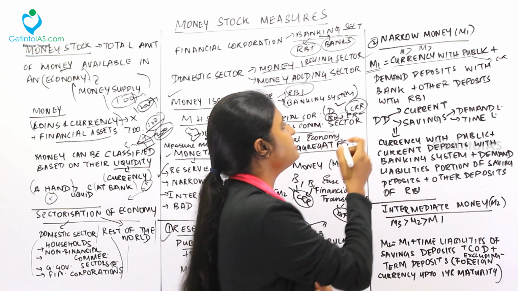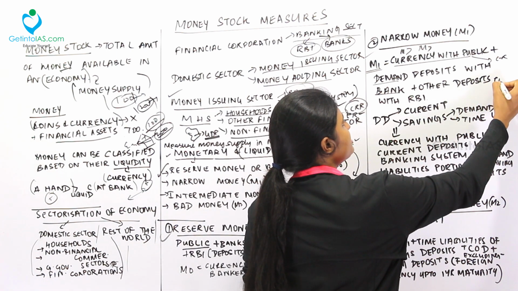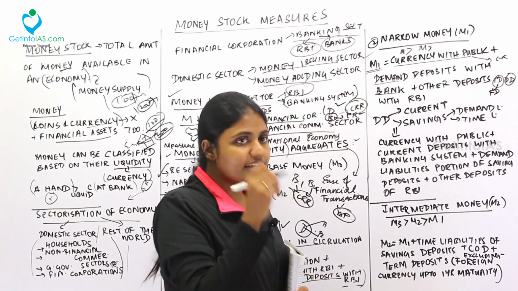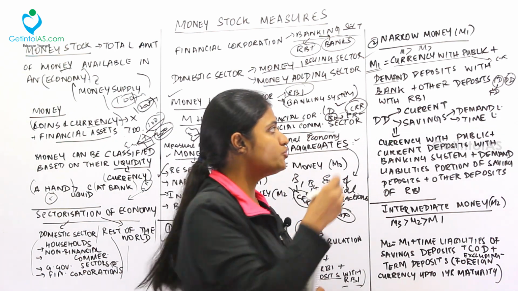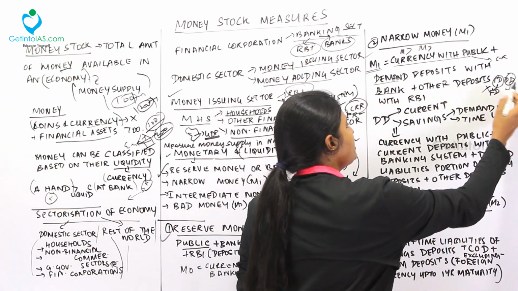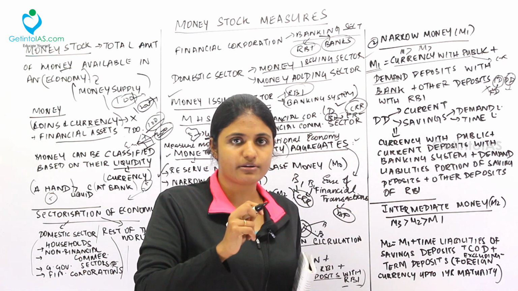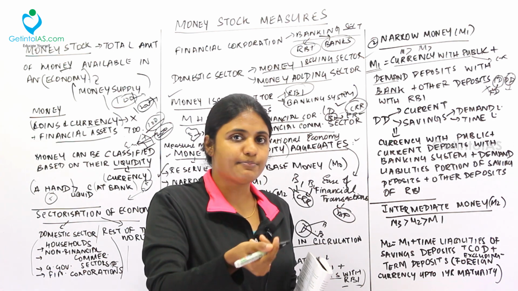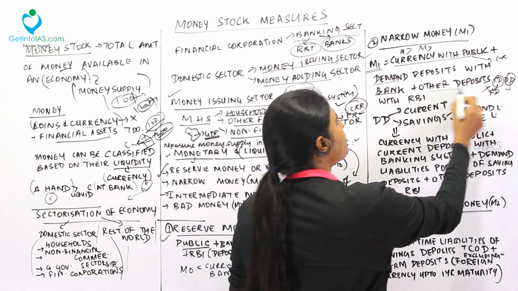Demand deposit with the bank means, see, I am going and depositing my money with the bank. There are two kinds of deposits, time deposits and demand deposits, right? Under time deposit, we have the fixed deposit, that is, there is a certain time, and only after the maturity can you take the amount from the bank, right? So, you can't take time deposits from the bank at any time. Demand deposit is whenever I demand, the bank should give my money back to me, right? For example, the money you take from the ATM. So, that is your wish to take your money from the bank. That is called demand deposit, right? So, this demand deposit with the bank will come under M1, and other deposits with the RBI.